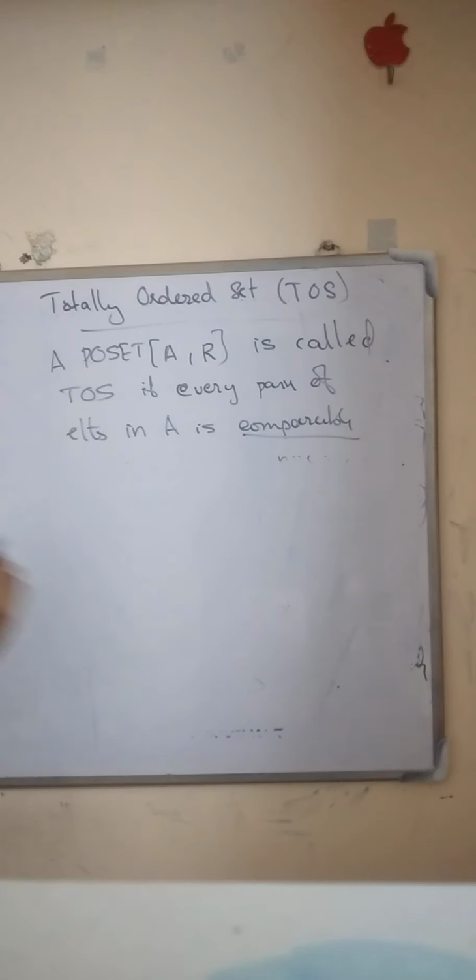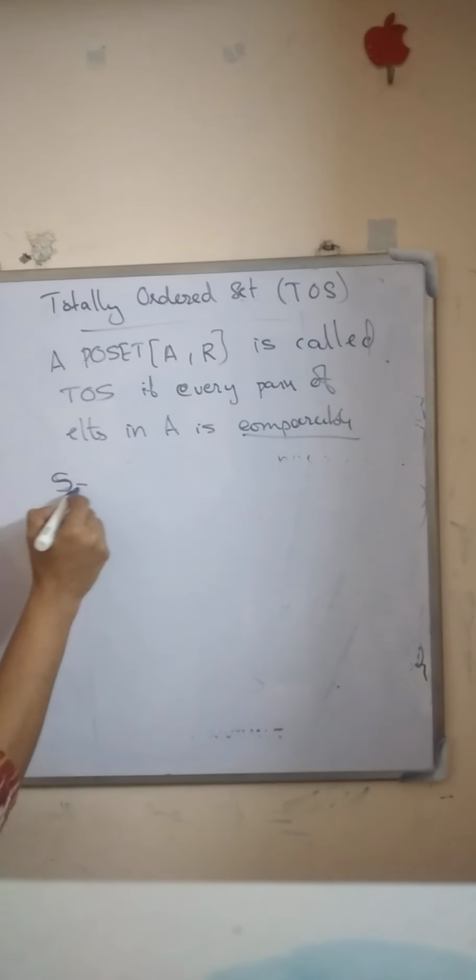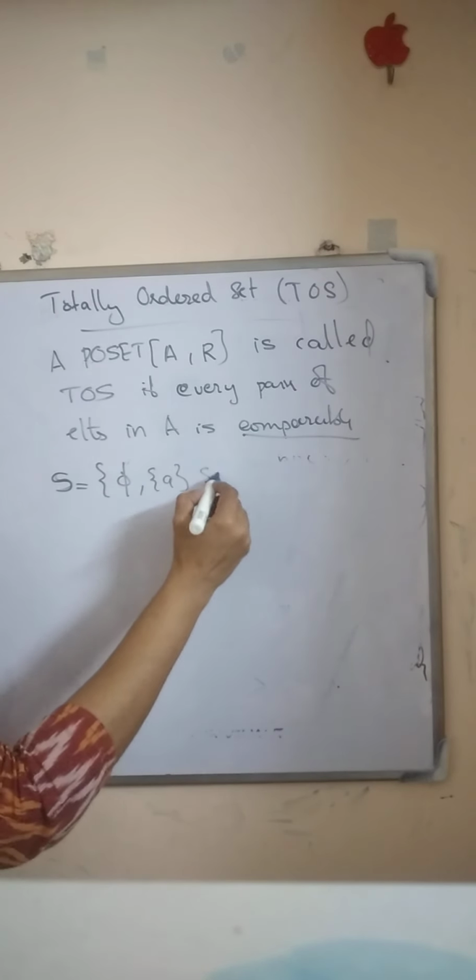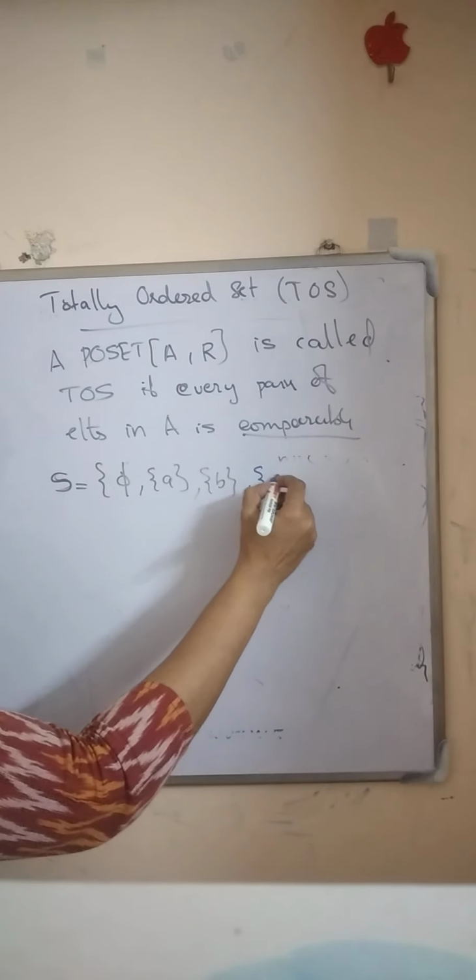That is, every totally ordered set is a partially ordered set, but the converse need not be true. Every poset need not be a totally ordered set. For example, we consider a set S equal to the set {null set, {A}, {B}, {A, B}}.